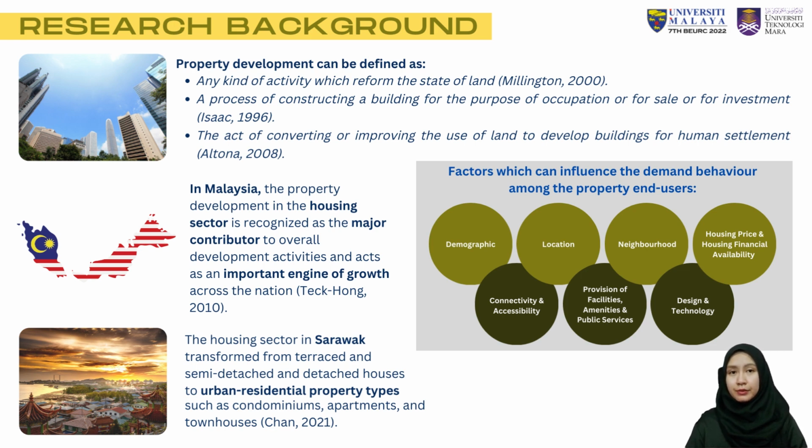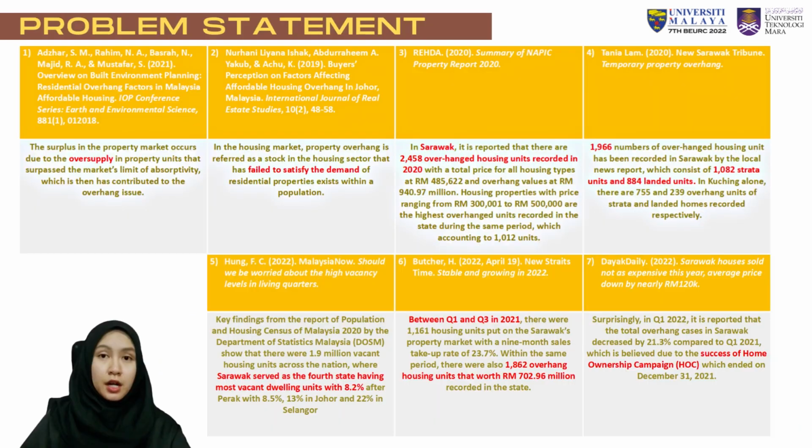While offering housing development to a community, numerous aspects including preferences of the dwelling end users in the housing concept must be fully considered by the property suppliers. Based on previous research, factors which can influence the demand behavior among the property end users can be summarized into 7 items as listed on the slide here. However, an excessive growth in the development of housing property may create several wastages due to unsold property units, which is known as property overhang. From the data gathered here, it's clear that Sarawak's housing sector has suffered overhang issue in the recent years.